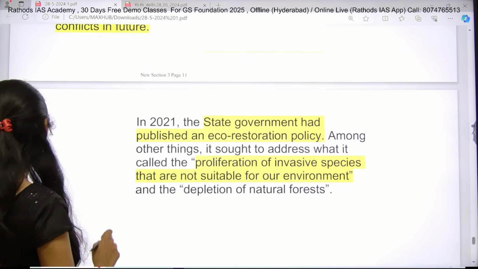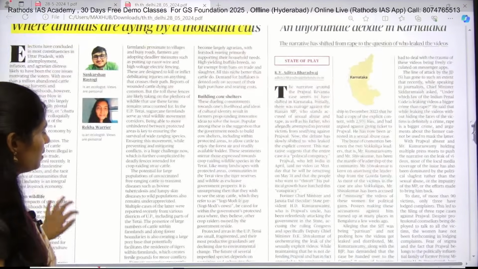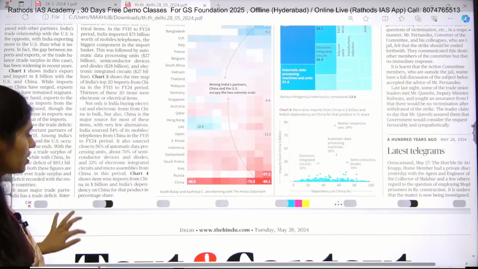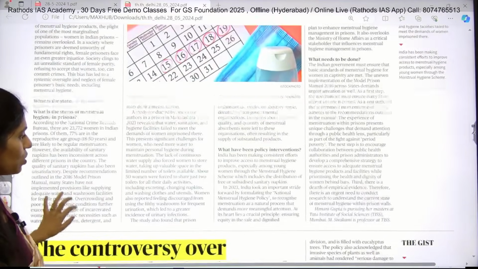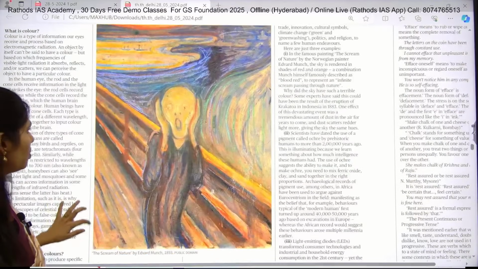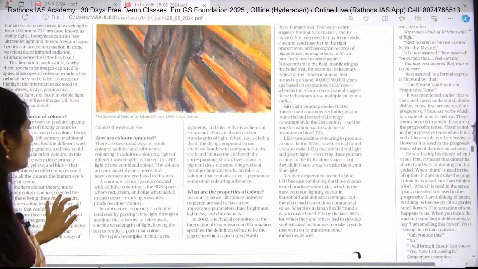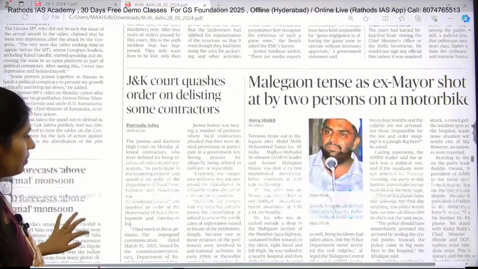Okay, now let us move on to The Hindu. In the opinion page, I discussed the topic of China, and in the text and context I covered two topics: one is menstrual hygiene and the next is eucalyptus plants. If you move on to the news page, I found nothing much important here.